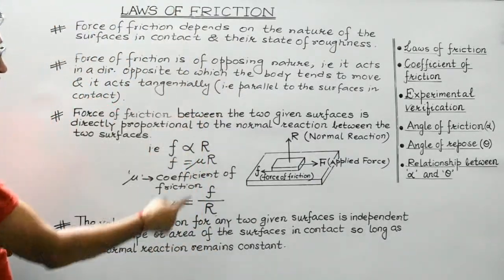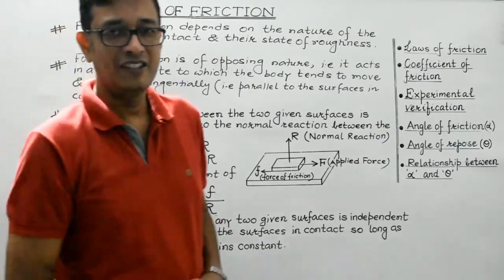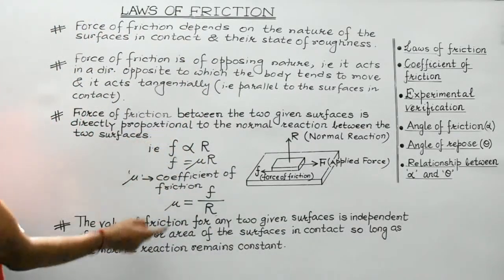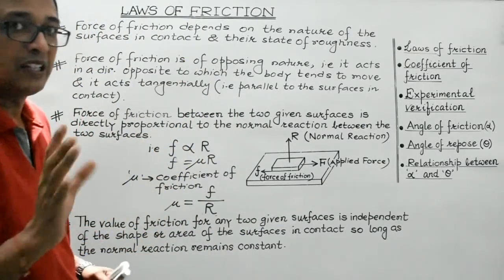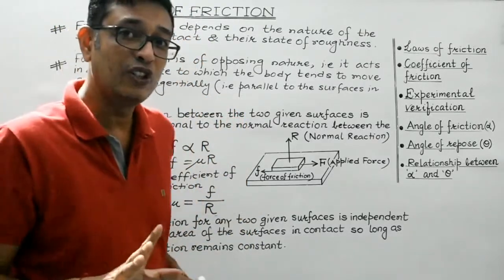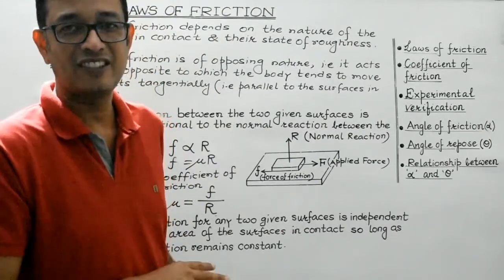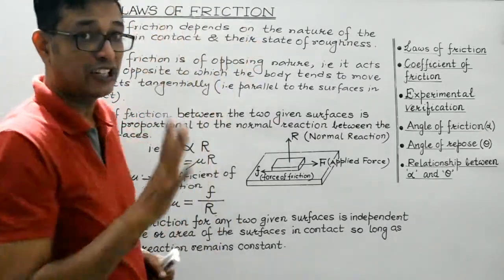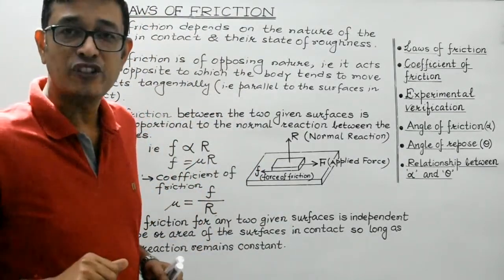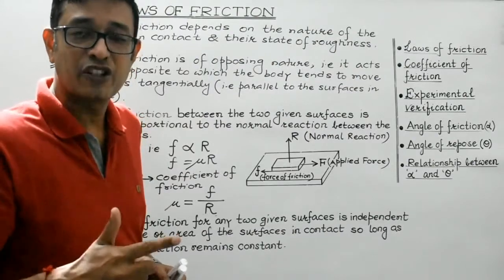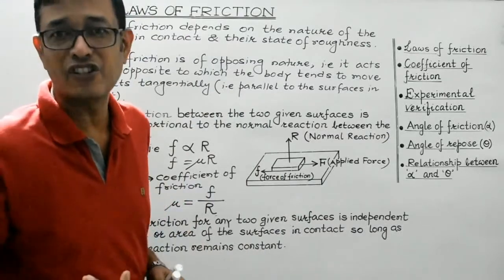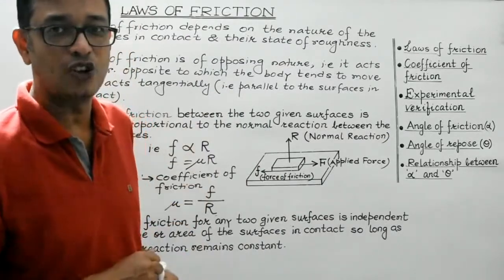So these are collectively known as the laws of friction. Do remember the third and fourth one. We have experimentally verified these 2 laws, isn't it? So again I repeat the laws, students. First law is force of friction depends only on the nature of the surfaces in contact, right? And their state of roughness. Second is force of friction is always of opposing nature. It will always act in a direction opposite to which the body tends to move, and it always acts tangential, that is parallel to the surfaces in contact.